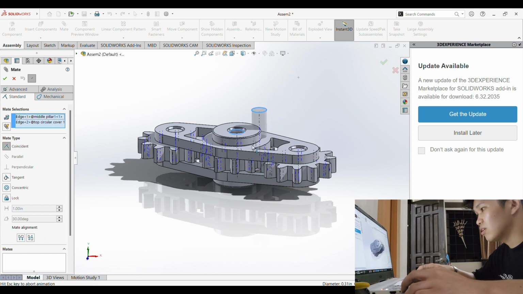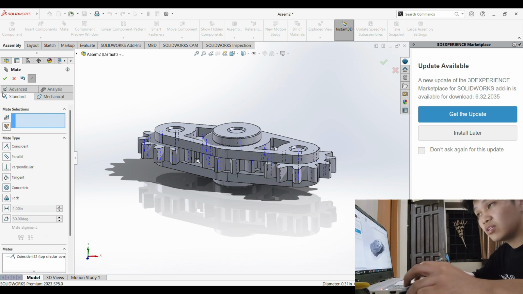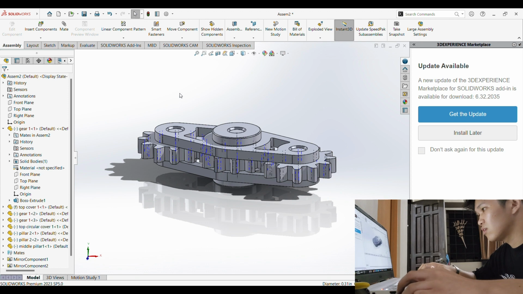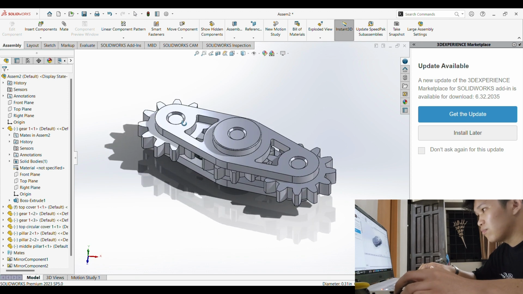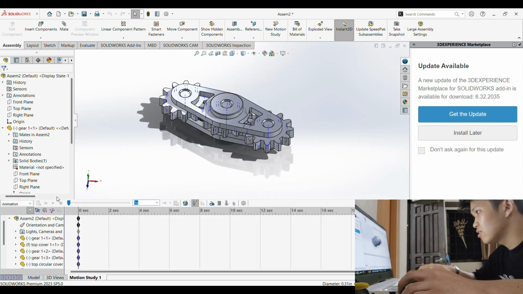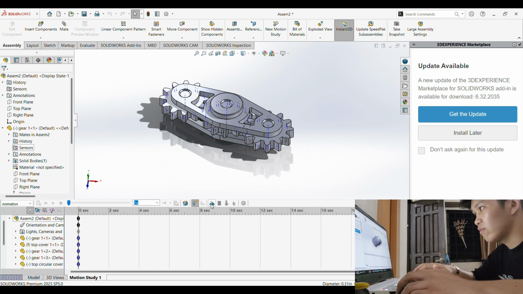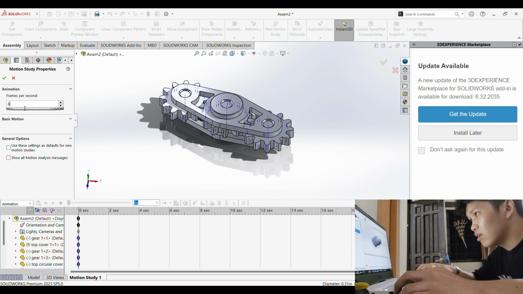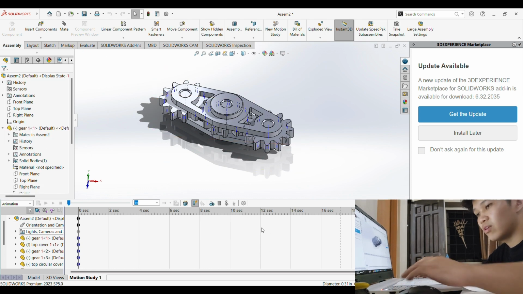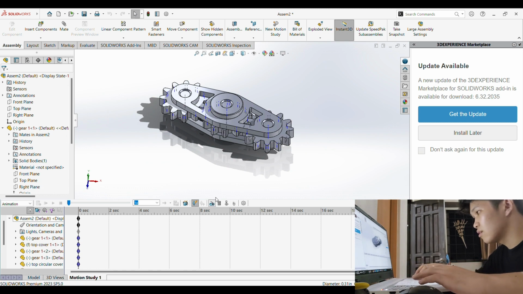Now we're just gonna put motion study to it. So we're gonna put the motor. Just click this one to have the motor, or we're gonna change the frame rate. So 20, I'll put 20. You can put whatever you like. So, and we're gonna put the motor. I'll select this middle one as the motor, and I'll put the RPM at 10.